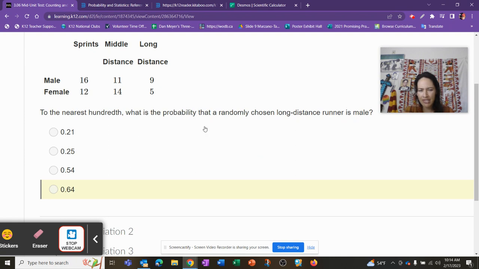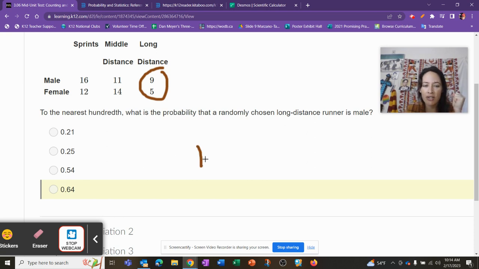What is the probability that a randomly chosen long distance runner is male? I read it wrong. See, that doesn't make sense. Okay, well, hey, that's all right. My answer's not on there. So what did I do wrong? Look, even if you didn't see this highlighted, they're choosing from the long distance runners. I thought they were choosing a runner, like from the whole group. But that's all right. Look, they were nice. My answer's not on there.